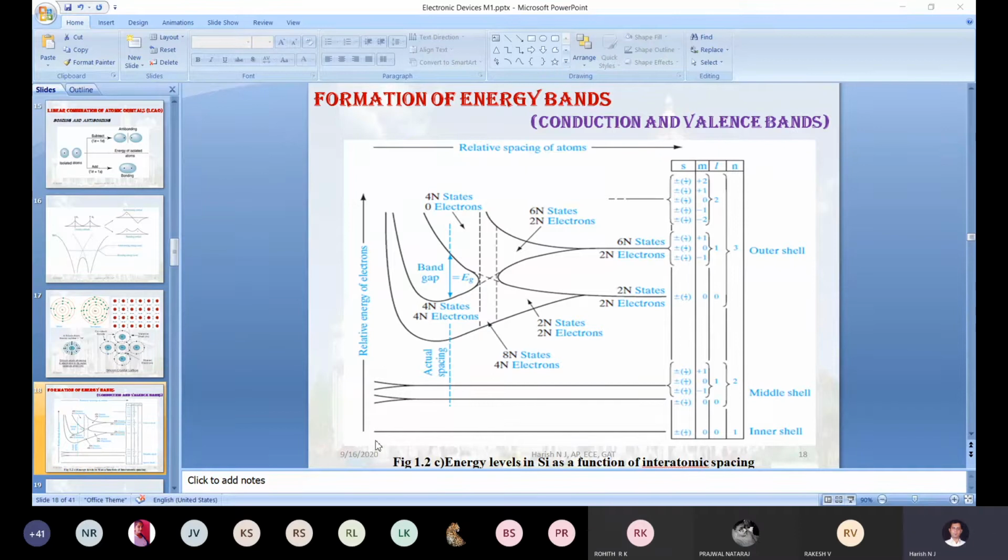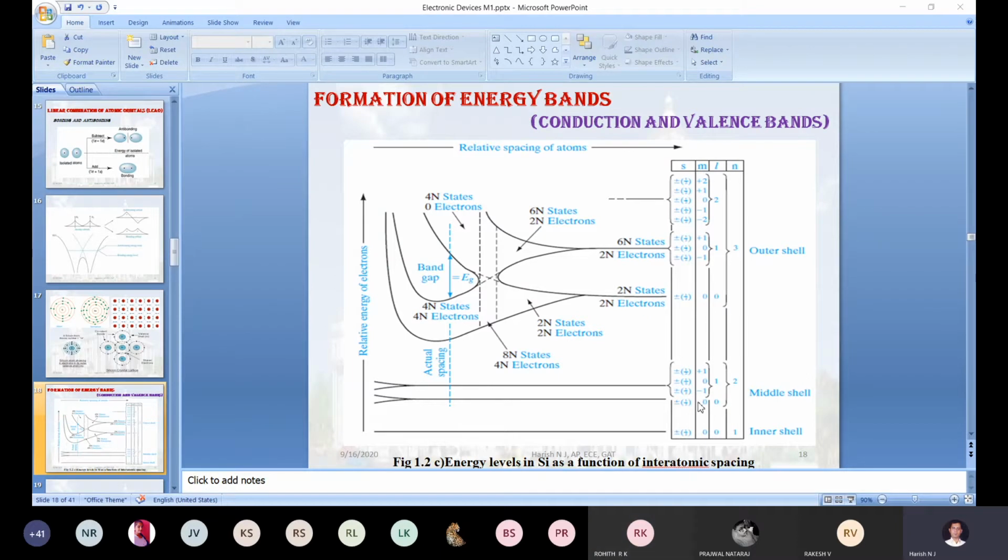Now if I start moving from left to right, how will the distance be, increasing or decreasing? This is the x-axis, this is the y-axis, this is the origin. From the origin, I start moving towards the right-hand side horizontally. Is the interatomic spacing between the two atoms increasing or decreasing? Increasing, sir. Yes, increasing. Because of that, I am drawing this particular diagram from left to right.